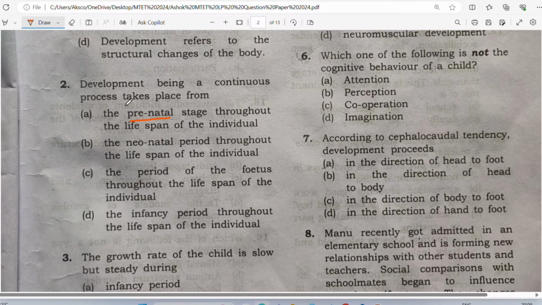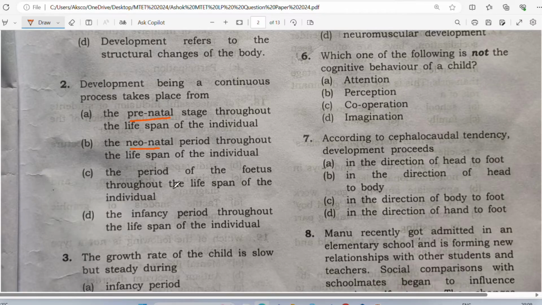Or you have another option, that is neonatal. Neonatal means the newborn, especially the human infant during the first month after birth. So prenatal means before birth, neonatal means after birth.